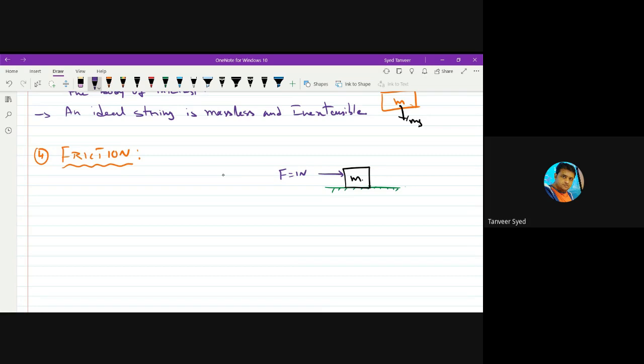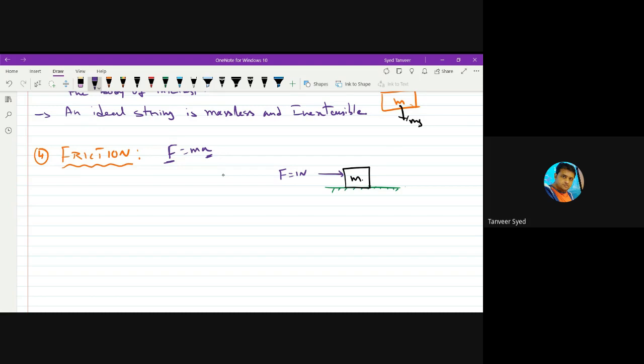For example, you take a table or chair on a horizontal floor, and you try to apply a small force on it with your index finger, a very small force. The table does not move, right? But what does the second law say? F equal to ma. If there is force, there must be acceleration. Of course, the force that you are applying is very small, but for a very small force there must be a very small acceleration at least. That means the table should move very, very slowly at least, but it does not happen. It is completely at rest.